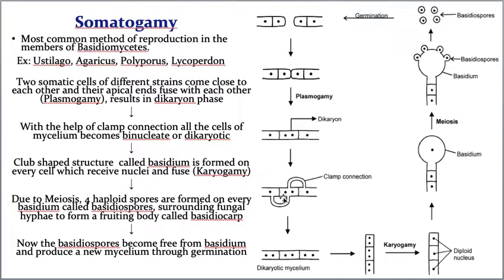Hope you understood? Four are there now because they underwent one mitosis.